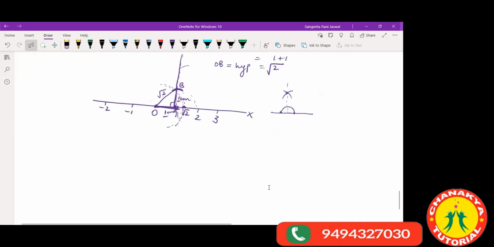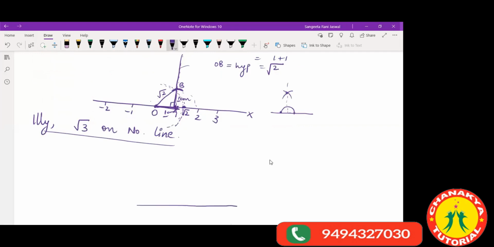Now, similarly, on the same grounds, we will do root over 3. We will find the location of root over 3 on the number line. Now look here, for root over 3, what we need to do? For root over 3, we will take the help of root over 2.